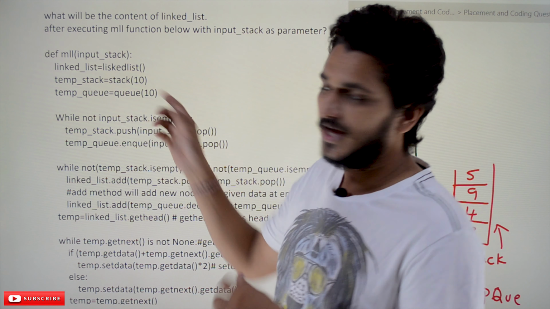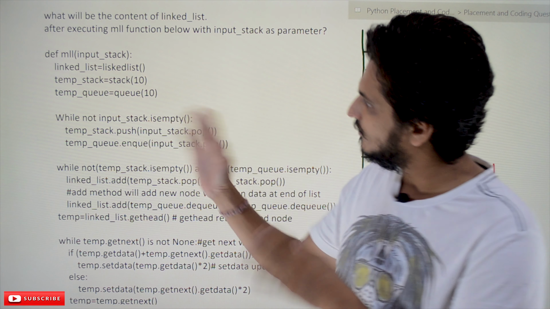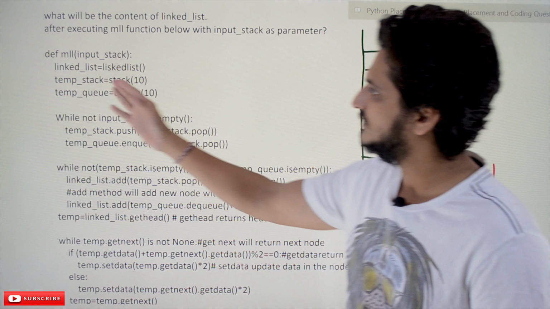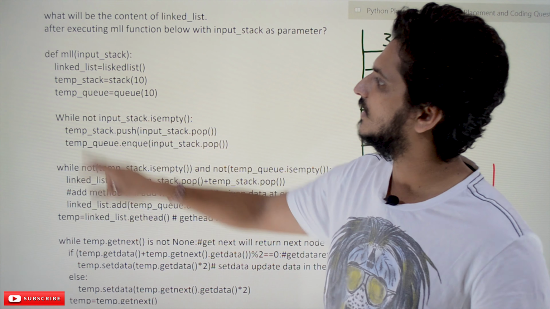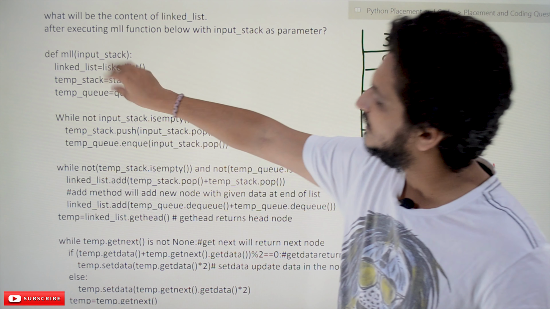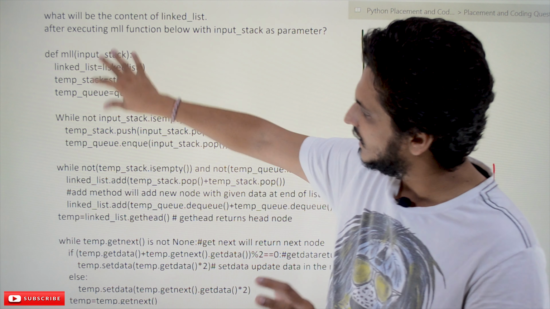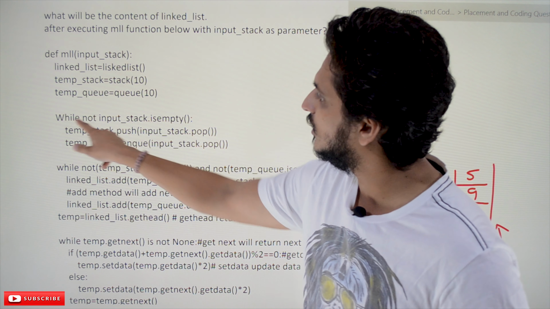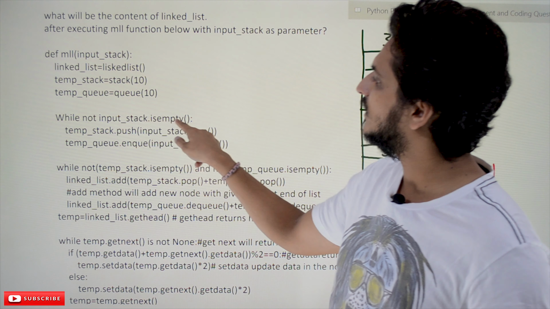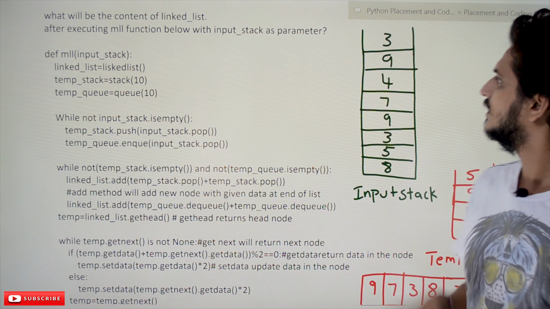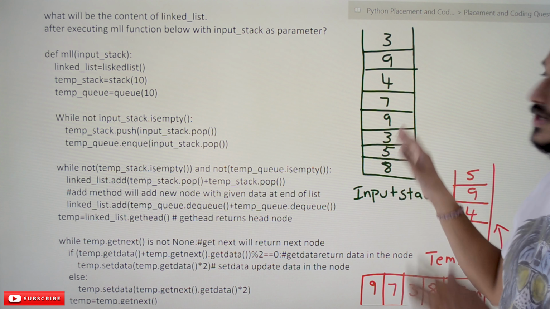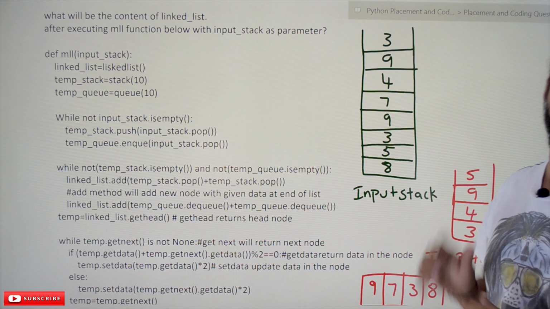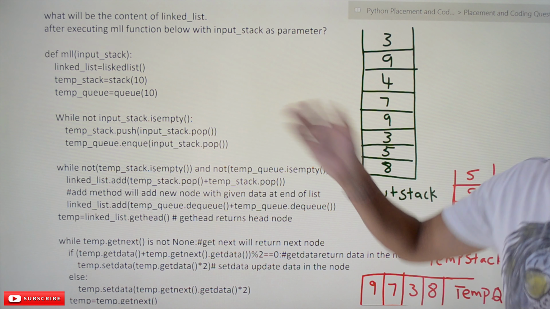They have created an empty temp_stack of 10 values and a queue of size 10, temp_queue. So these are what they have created and are using inside this. What is our first while loop showing? While not input_stack.is_empty(). This is our input stack. If it is not empty, the is_empty method will return false; if it is empty, it will return true.